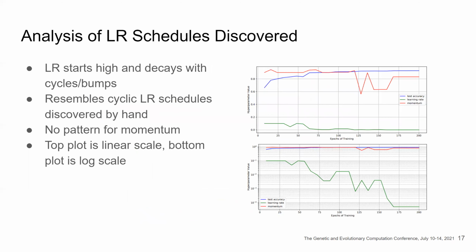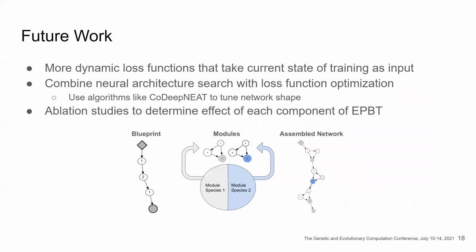Here we analyze the learning rate schedules discovered. As we can see, the learning rate starts high and decays with cycles and bumps. It resembles the cyclical learning rate schedules that are discovered by hand. There's no pattern for momentum, but there's a clear cyclical decaying pattern for learning rate. The top plot shows a linear scale, while the bottom plot shows a log scale.